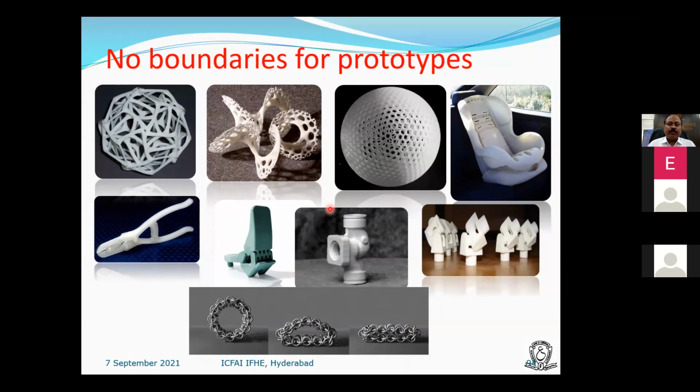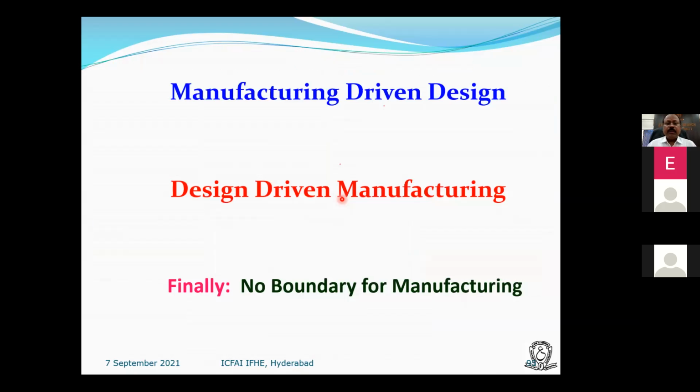So, so far from what we have seen, it is understood that there is no boundary for manufacturing or prototypes. If a prototype is there, we can easily manufacture. Or we are not at all seeing it as a prototype if it is used as an end product or functional product. So I would say that there is no boundary for manufacturing. The limitation is only for design. Design driven manufacturing was the old saying. Now design driven manufacturing is the new saying.